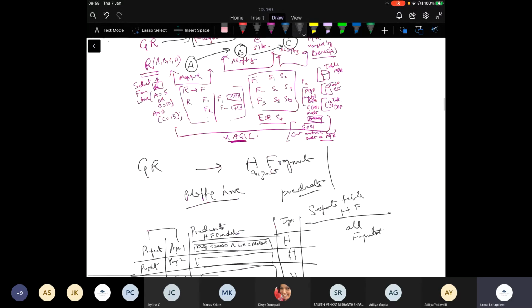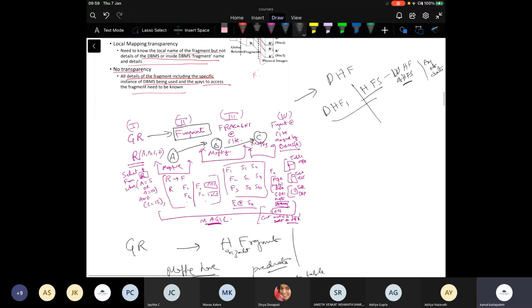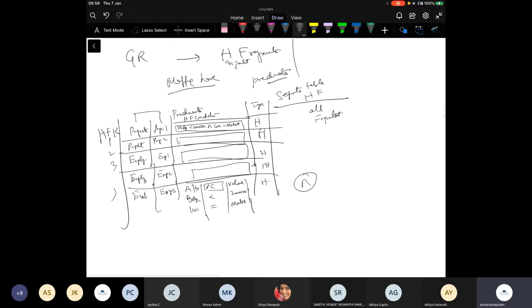So once I have this horizontal fragmentation, there will be a horizontal fragmentation key, so 1, 2, 3. This horizontal fragmentation key has to be there. Then there can be a horizontal fragment number, A1, A2, and A3.